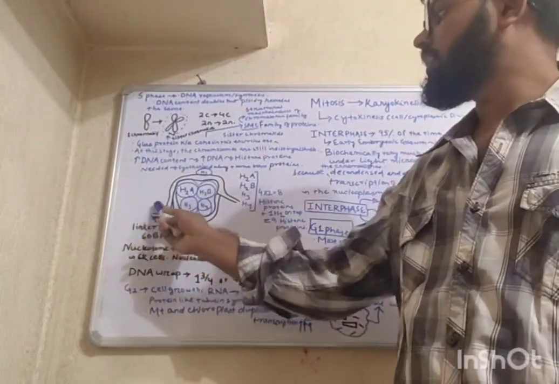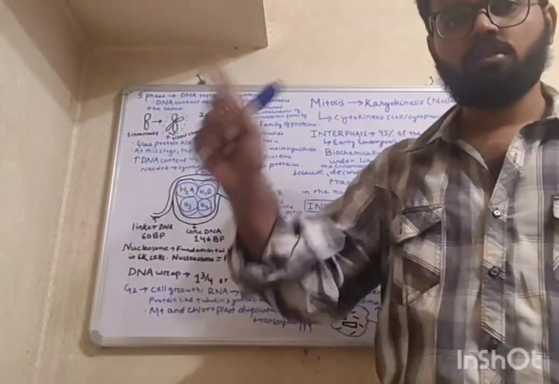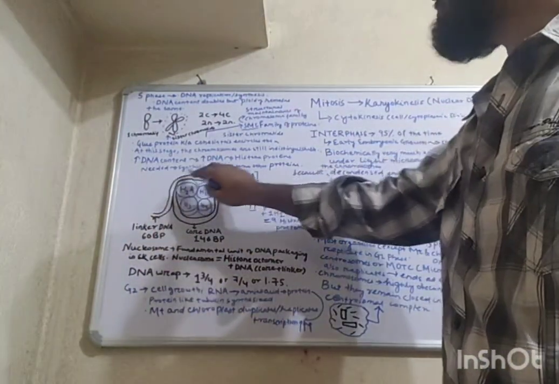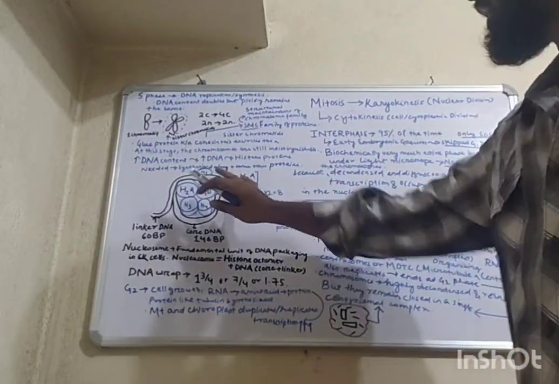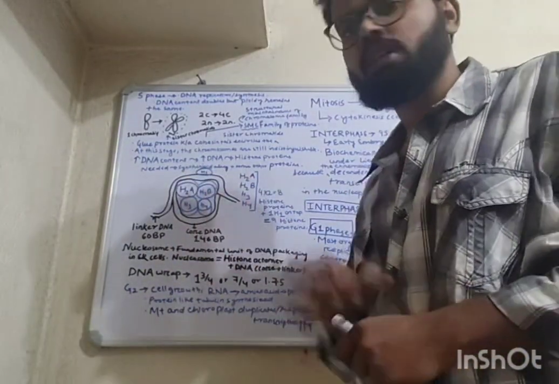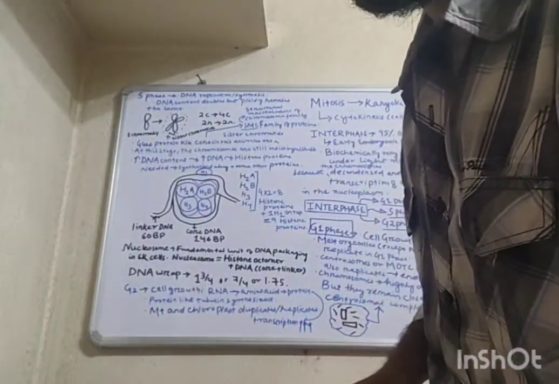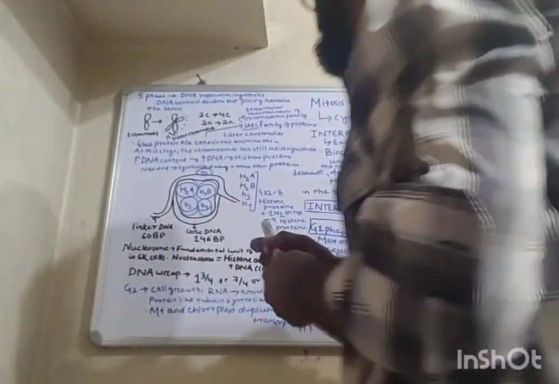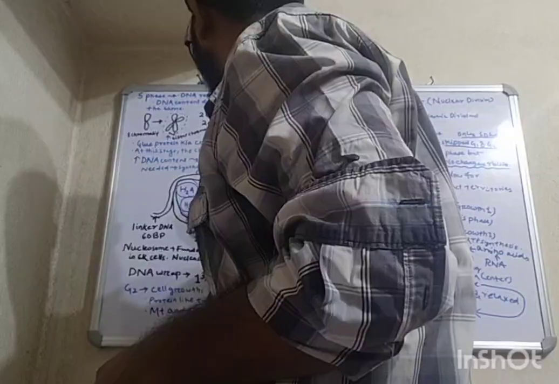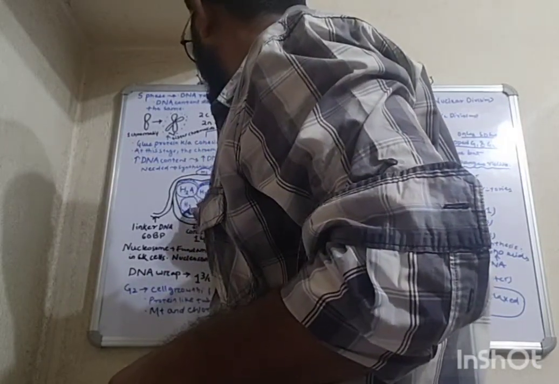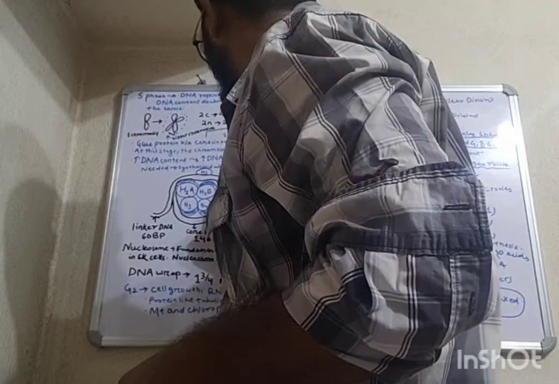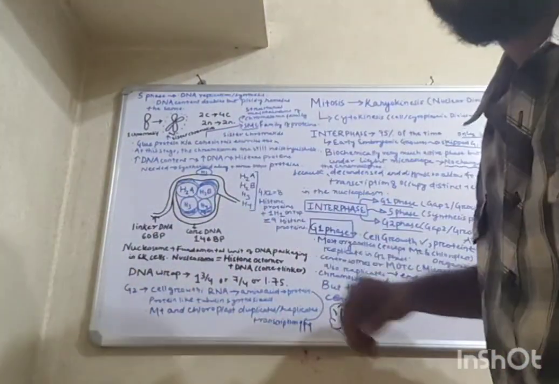Okay, the DNA sequence, the thread-like structure, wraps around these 8 balls. Now you will say only 4 balls are visible, right? Only 4 balls are visible, because behind these 4 balls, another 4 balls are there.